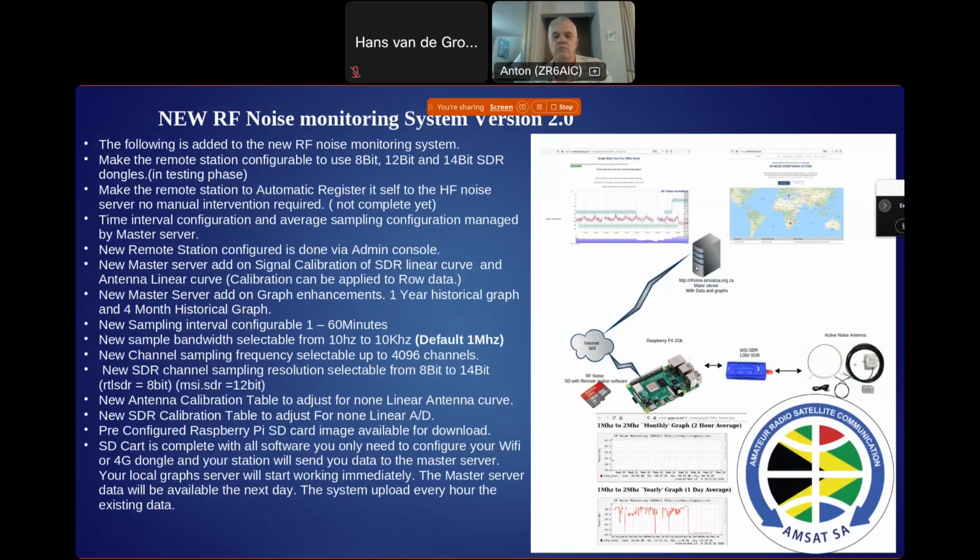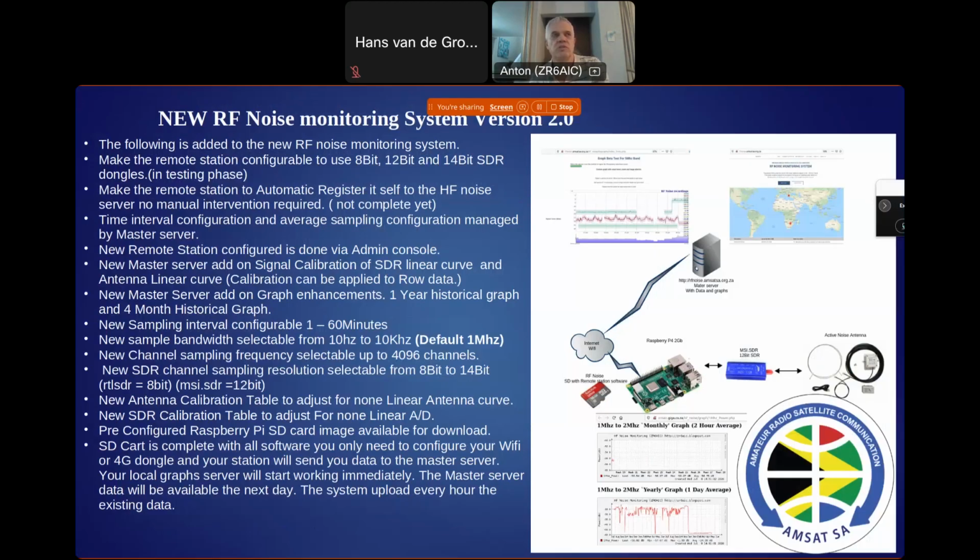And then the picture at the top here, this one where I've got my cursor, this is what the master server will have, and it will actually show signals from different stations, and then you can compare if a signal is local or it is over the whole country, depending on where the stations are. If it only appears on the one station, then you know it's local.